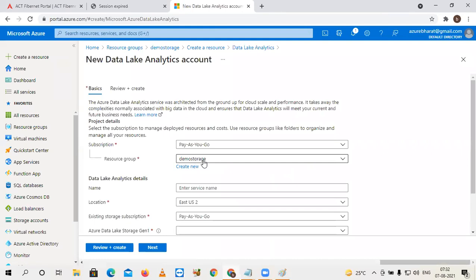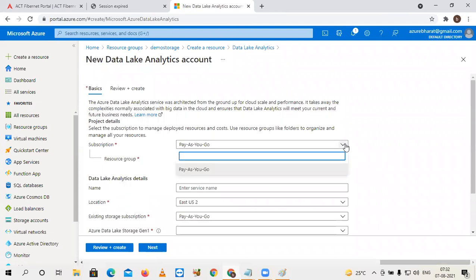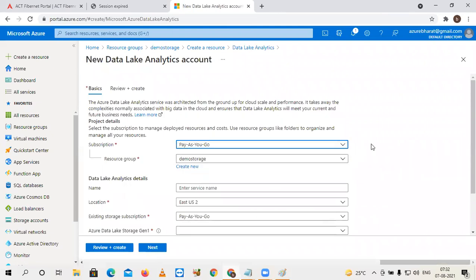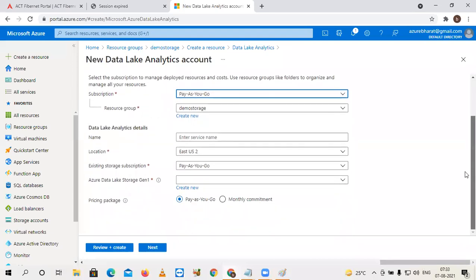I'm already in the resource group demo storage. Here two types of subscriptions are available. One is pay as you go, the second one is free trial. Already I'm using the pay as you go model.